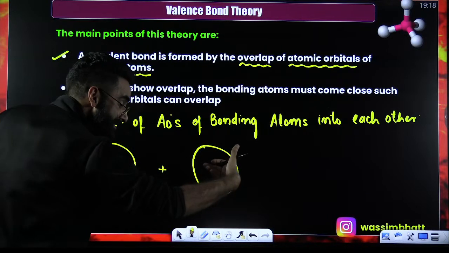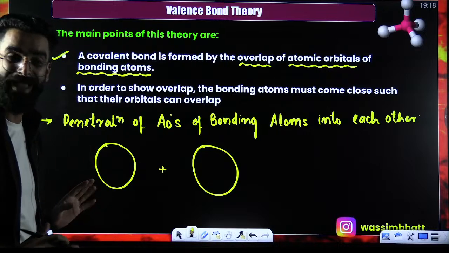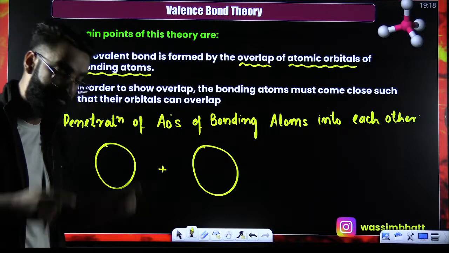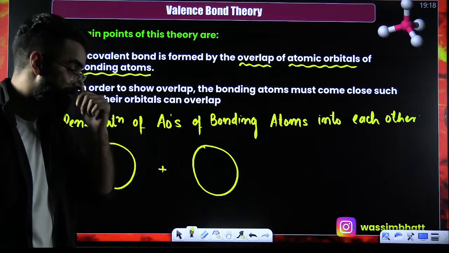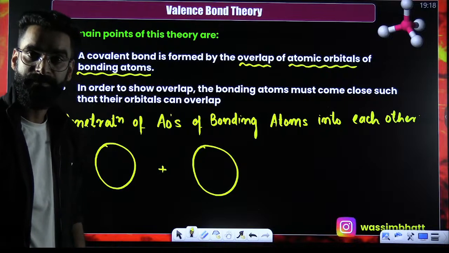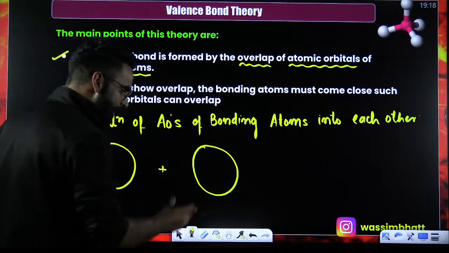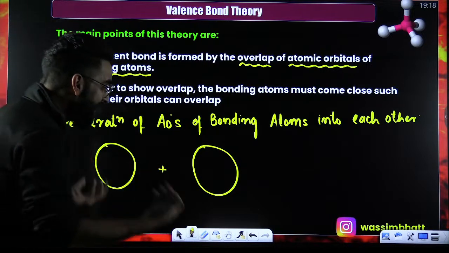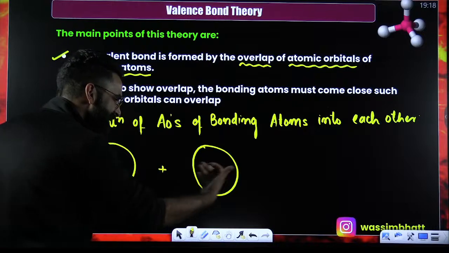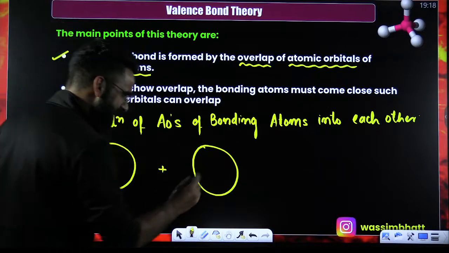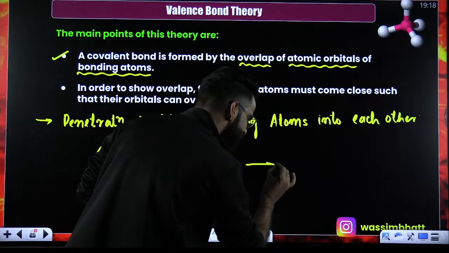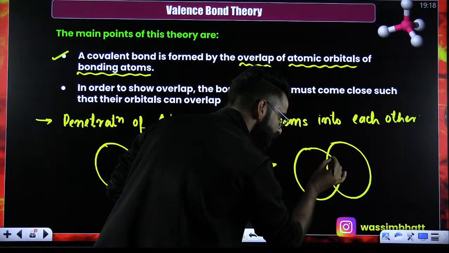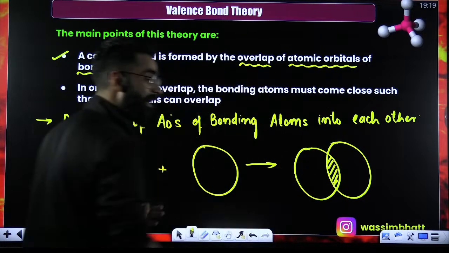These atomic orbitals should merge into each other. And that merging of atomic orbitals of bonding atoms into each other is something which you call overlapping, right? So in short, in order to form a covalent bond, these atomic orbitals should overlap. Now, in order to show overlap, can I say these atoms should come closer? Yes, these atoms should start coming closer so that their atomic orbitals will merge into each other.